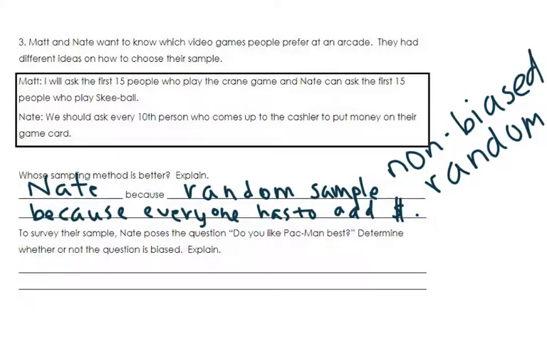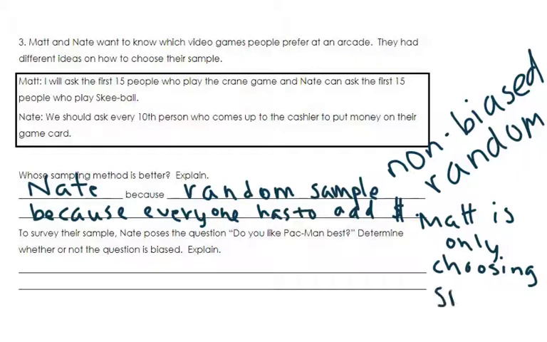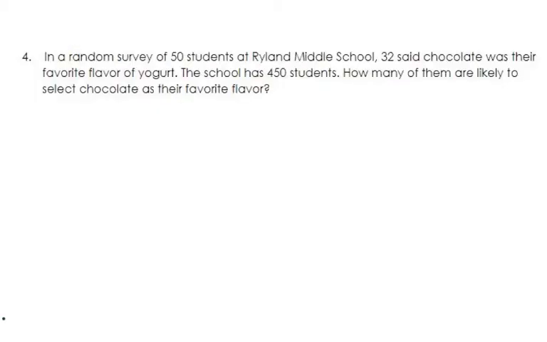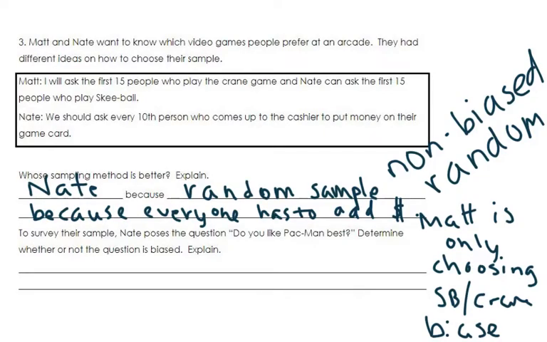For Matt, he is only choosing people who like skee-ball or the crane game, and so they could be biased, right? If they're standing there, then chances are they would be biased for those two games if they're in line for it, right?